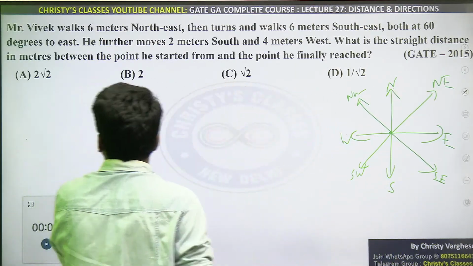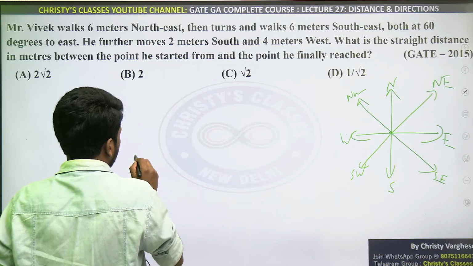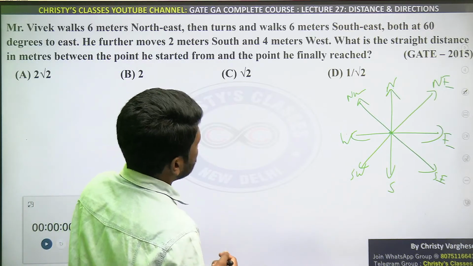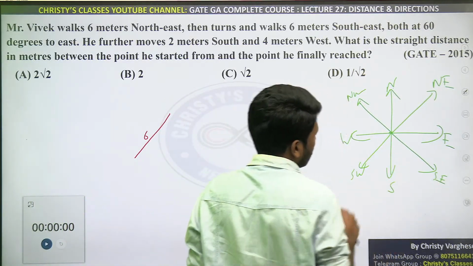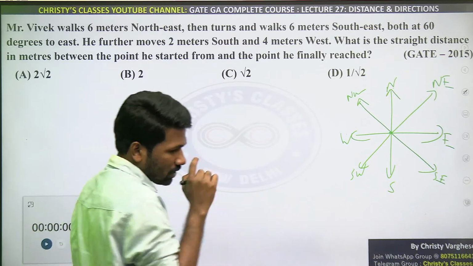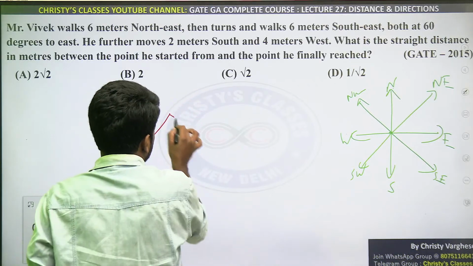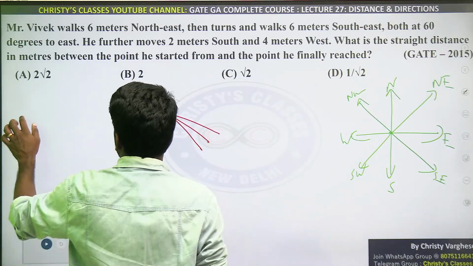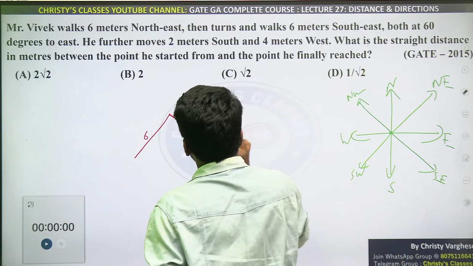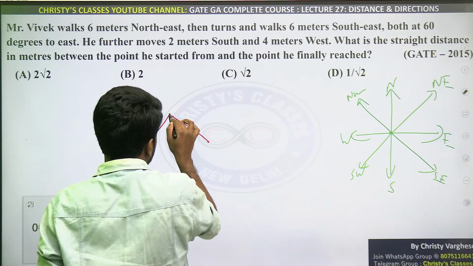Okay, so let us denote according to the data. Mr. Vivek walks 6 meter northeast. So like this, 6 meter. Then he turns and walks 6 meters southeast. Southeast is this direction. That means if this is south and this is east, southeast is this direction. Then comes a question, in what direction? Southeast itself. Using the angle mentioned in the question, both are at 60 degree to the east. 60 degree to the east means this is the east direction.